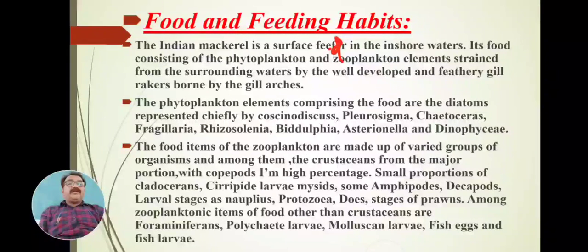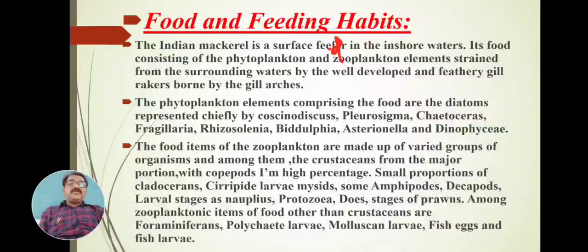The phytoplankton elements comprising the food are the diatoms, represented chiefly by Coscinodiscus, Pleurosigma, Chaetoceros, Fragilaria, Rhizosolenia, Biddulphia, Asterionella and Dinophysis. Among the diatoms present in the surrounding water, the main food used by mackerel is the diatoms.